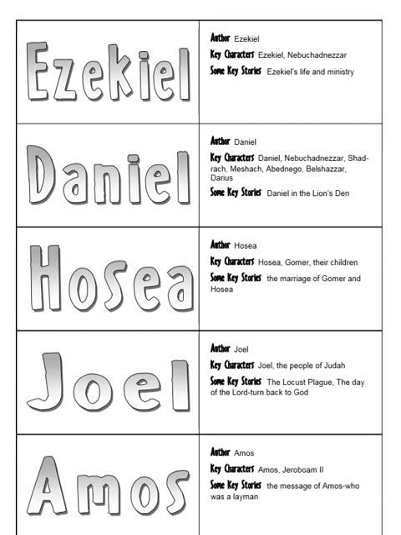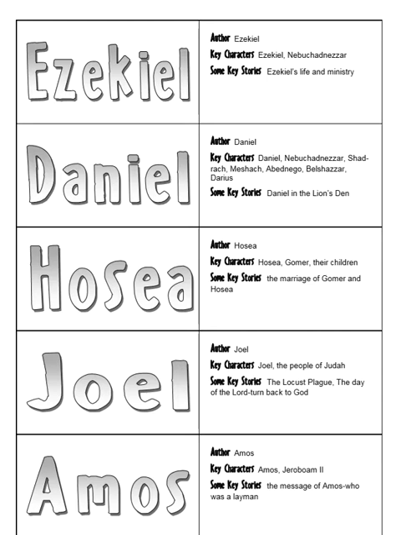So those are all of the major prophets. There are five of them. Now the rest of these are minor prophets, starting with Hosea. Author: Hosea. Some key characters: Hosea, Gomer, their children. Some key stories: the marriage of Gomer and Hosea.